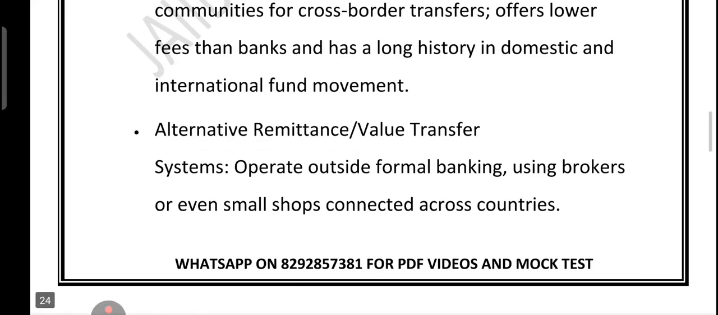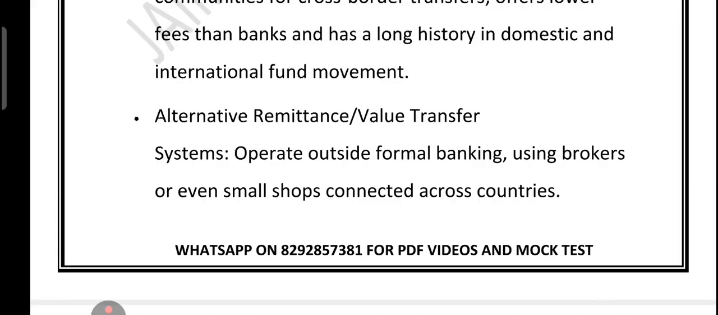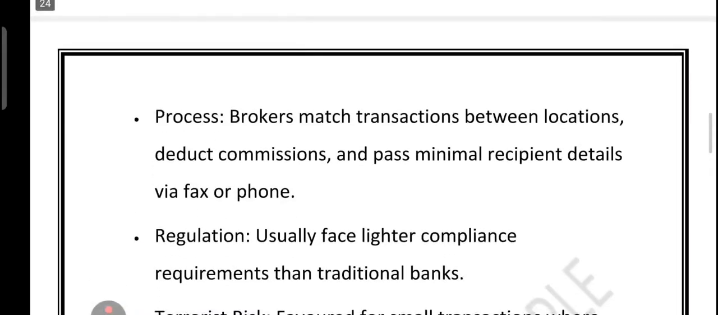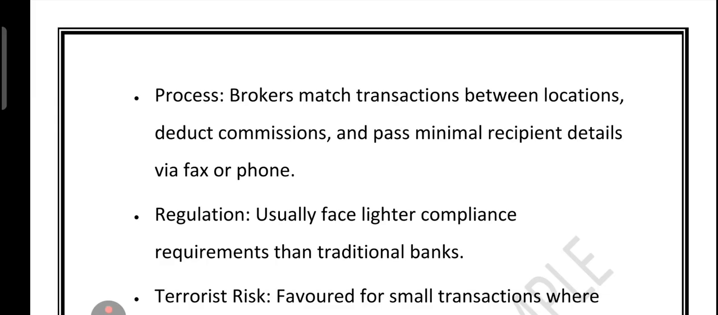Instead of going through the official channel, it uses brokers or even a small neighborhood shop that are connected across the country. So how it works: let's say someone in country A gives cash to a broker. That broker contacts another broker in country B. Broker B hands over the equivalent amount to the recipient, often without sharing full customer detail. The commission gets deducted and sometimes they only use a quick phone call or fax to confirm.